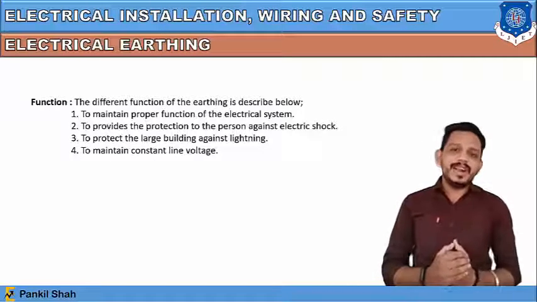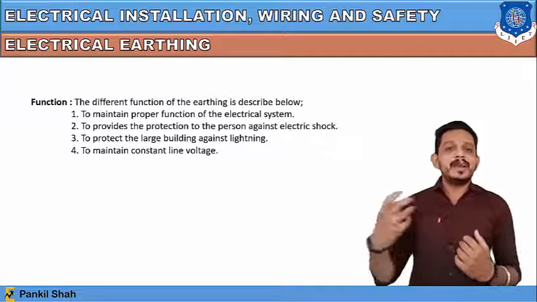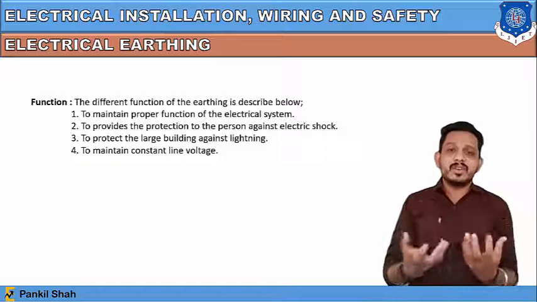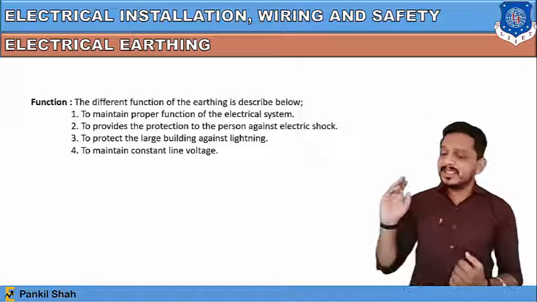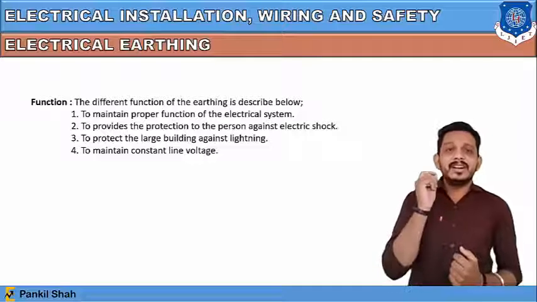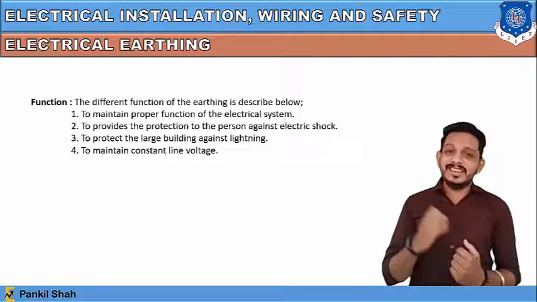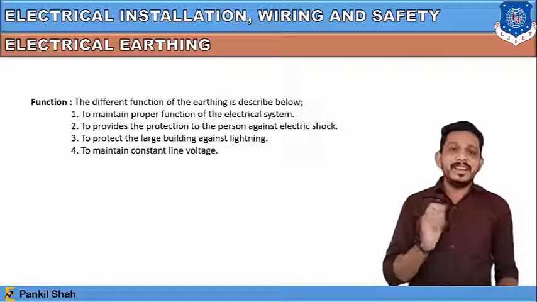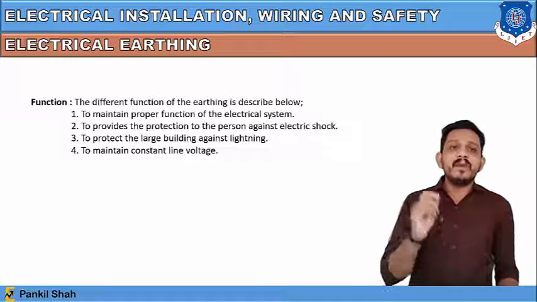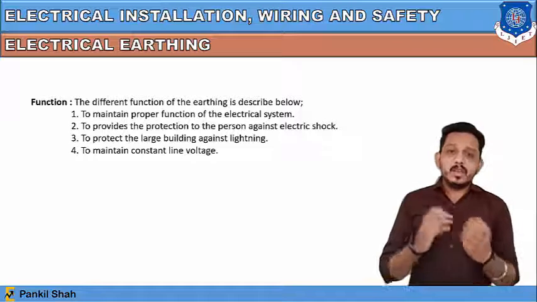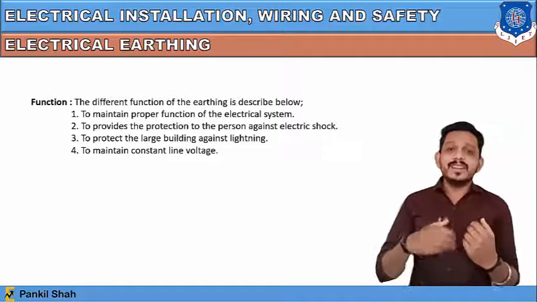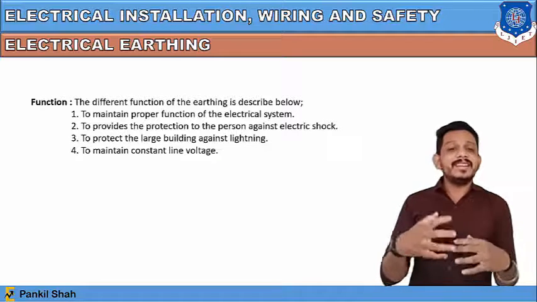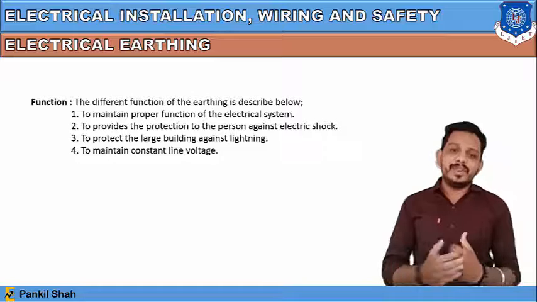To prevent electric shock, we use different types of remedies, and one important remedy to get rid of electric shock is earthing. So let's see the different functions of earthing. First, the important factor of earthing is to maintain the proper function of the electric system. Whenever any live wire comes in contact with any equipment, earthing provides a path for the flow of the electric current.